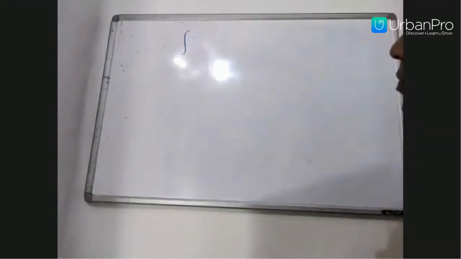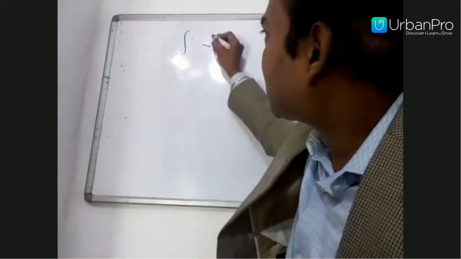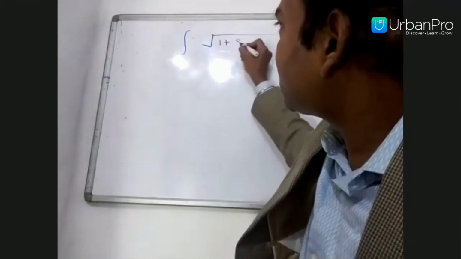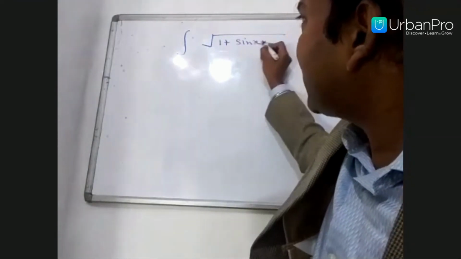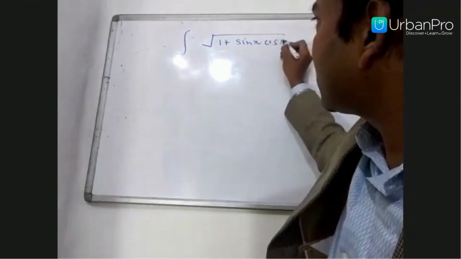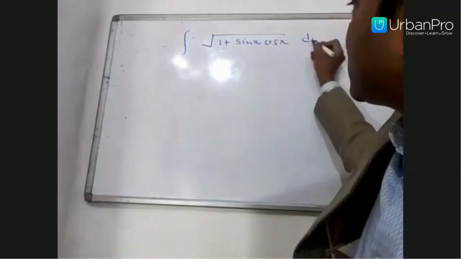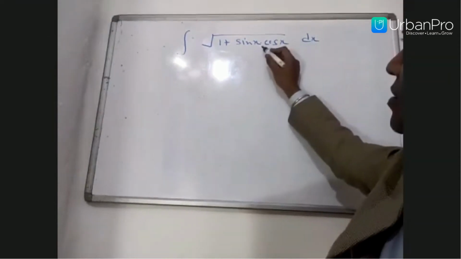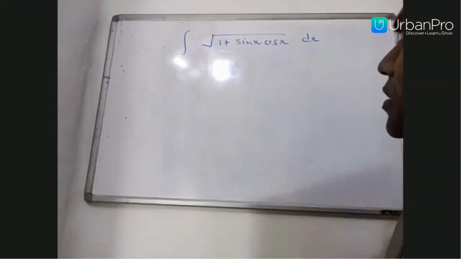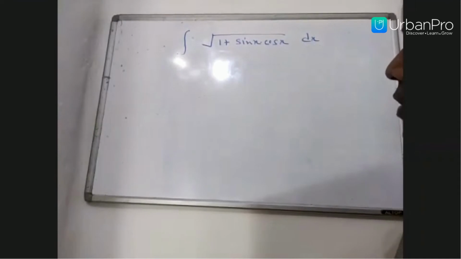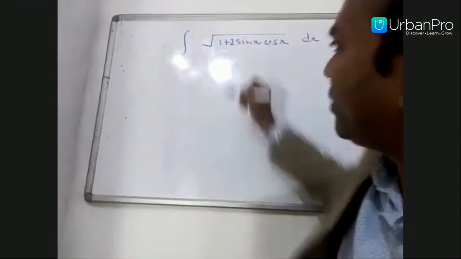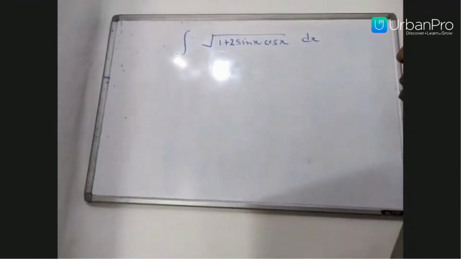Integration of square root of 1 plus sin x cos x dx. Square root of 1 plus sin x cos x. How will we solve it? Suppose here it is also given 1 plus 2 sin x cos x.